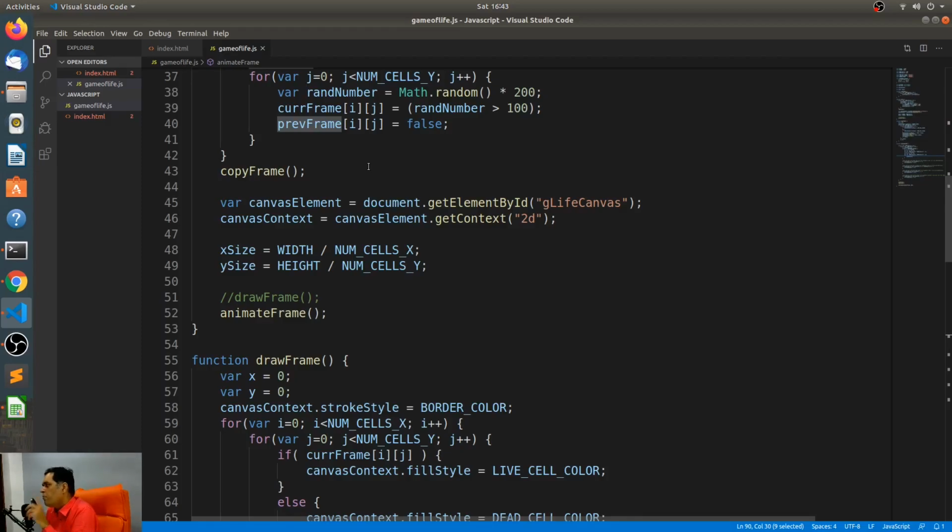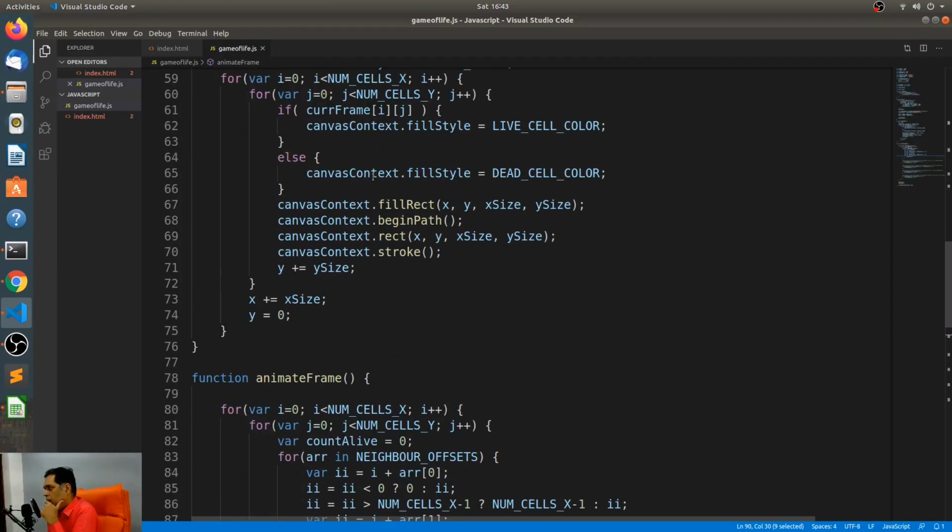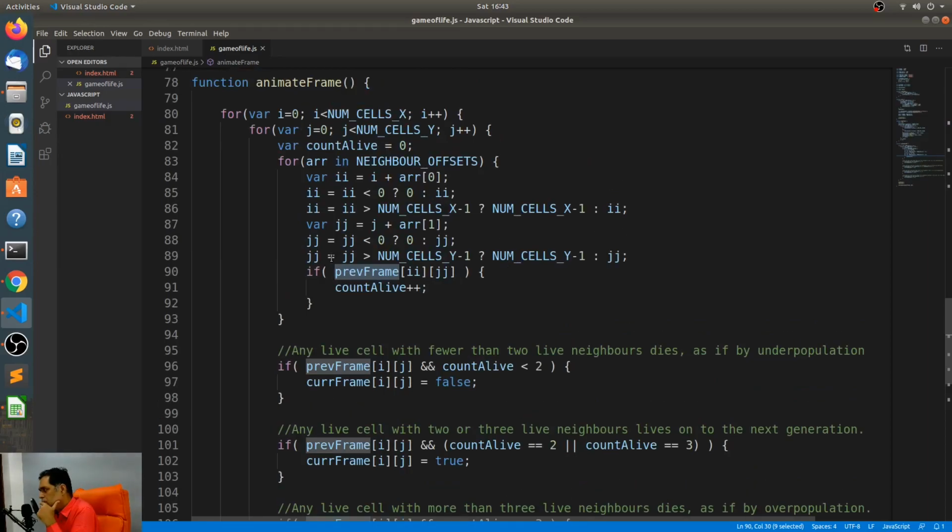We already did the copy frame, which means we had the frame already growing. jj is equal to this j plus the first element in that array. If it is less than 0, then make it 0, or else it just remains as jj. Okay, if j is greater than the number of cells minus 1, then just make it this, or else it is jj.